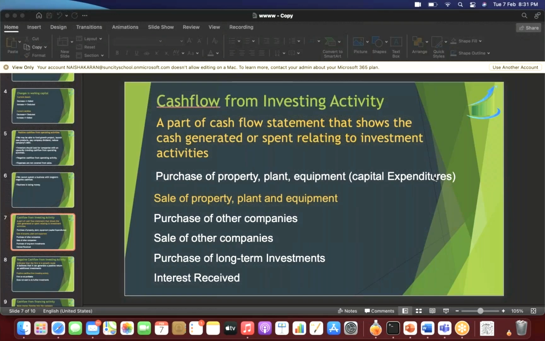Anuji, that's absolutely right. Sale of companies or property is outflow of investing assets, but inflow of cash. So I want to know whether the net effective cash inflow or outflow is good from investing activity point of view.